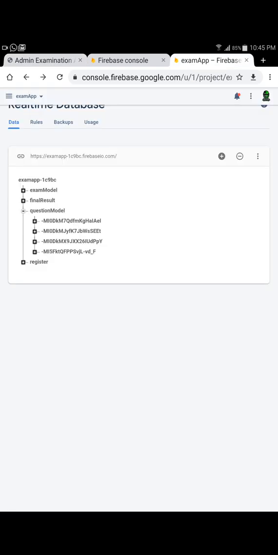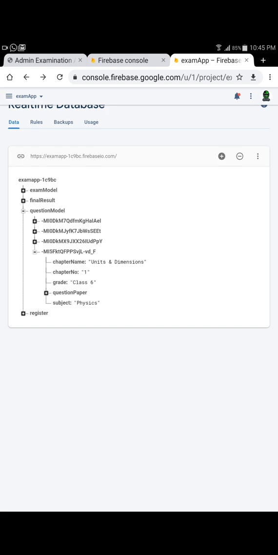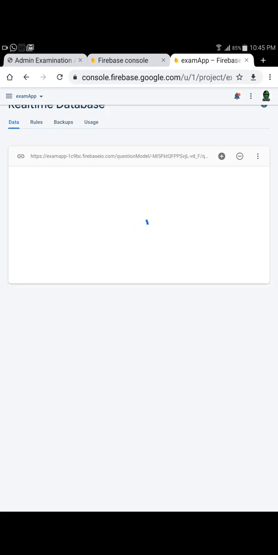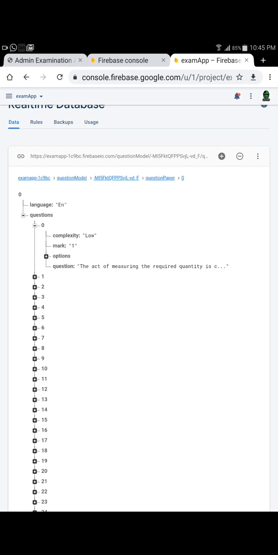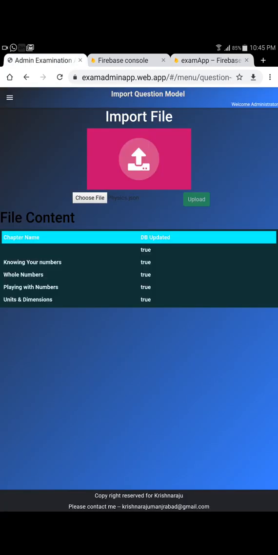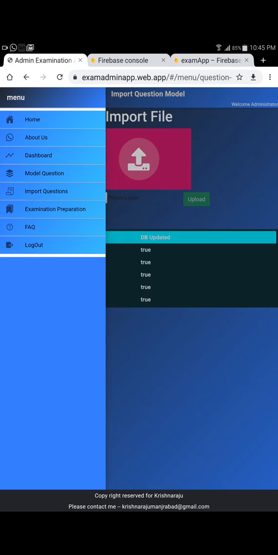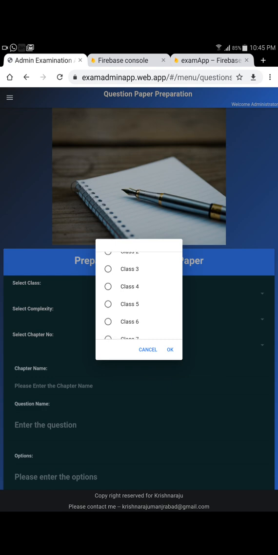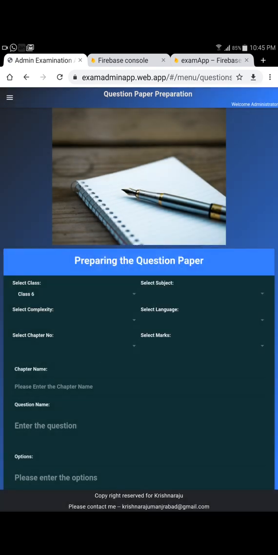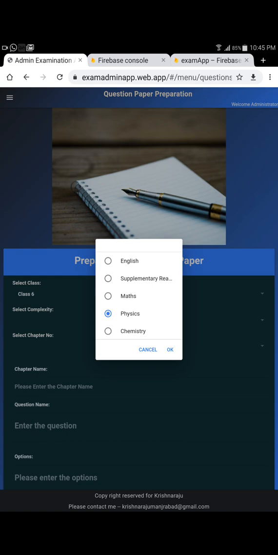So if you go back here and take a look at it, you can see unit and dimension, and these questions have been uploaded here, right? So you can see all these questions are here. So this is what the upload feature is, and moving on to the model question. Now I can show you how this model question will work. The same way we have to pick the class here. Since the only existing one is class 6,